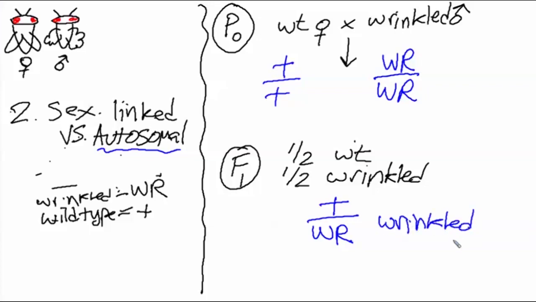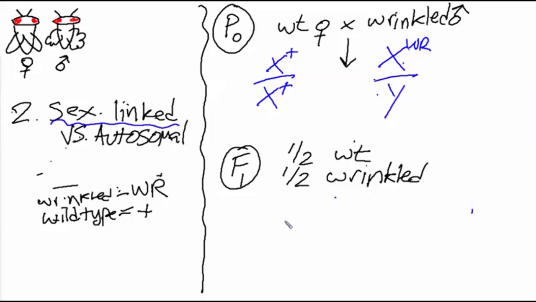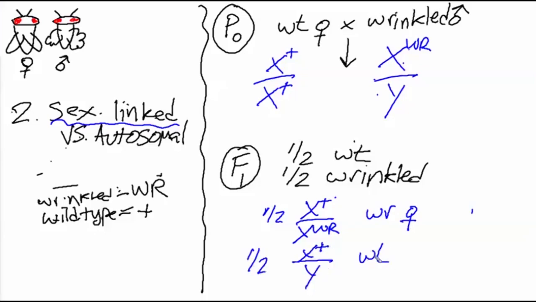So we're going to mate our wild-type female flies to our wrinkled male flies. The wild-type females would be X plus over X plus. The wrinkled males would be X wrinkled over Y. And the F1s then would be 1/2 X plus over X wrinkled. These would be wrinkled females, and 1/2 X plus over Y. These would be wild-type males.